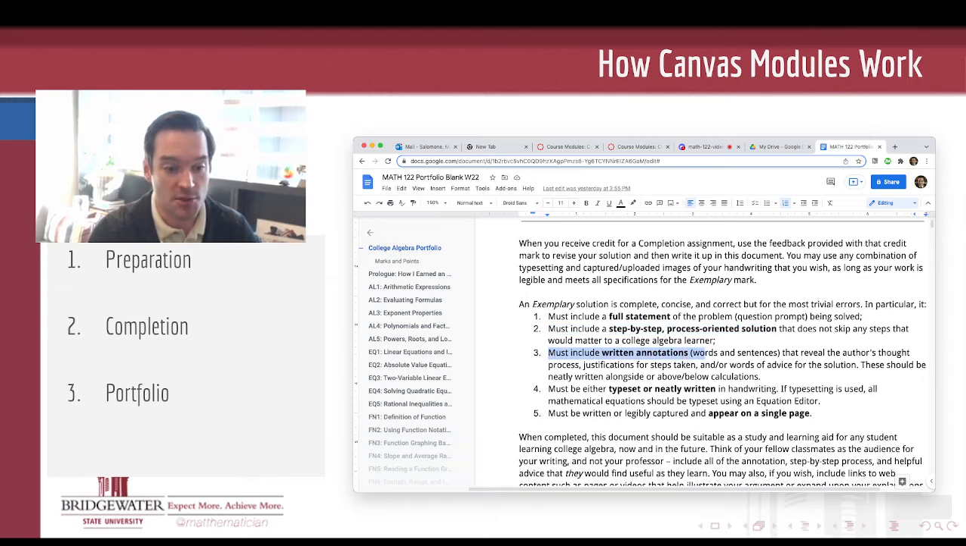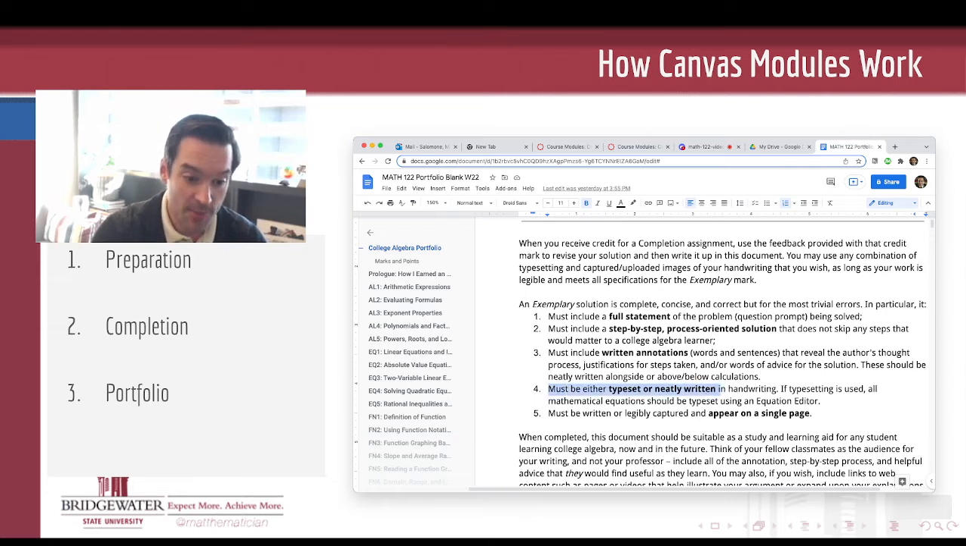Your polished solutions must also include written annotations. Yes, English words and English sentences, presuming English is your first language, or at least that English is a language that you can write fluently in. Written annotations that reveal your thought process, the justifications for the steps you take, and/or words of advice. So these annotations should be written neatly either alongside your solution or above and below your calculations. Those words need to be there in order for your solution to count as exemplary.